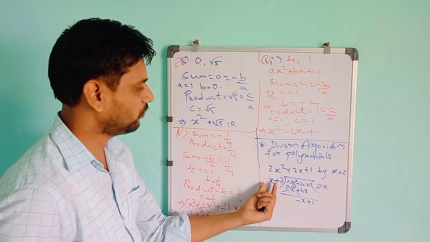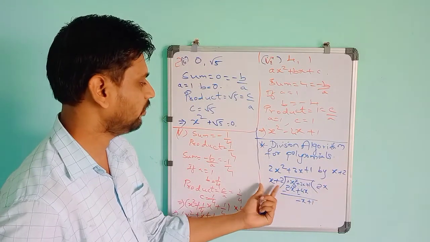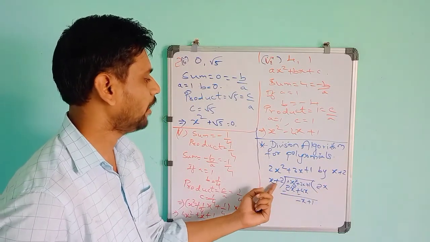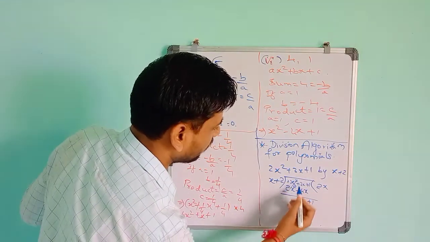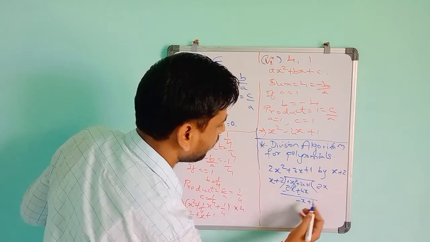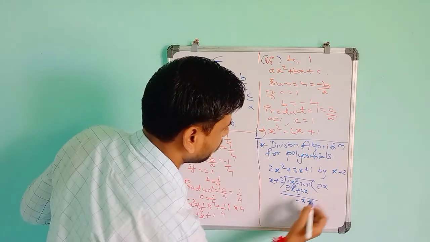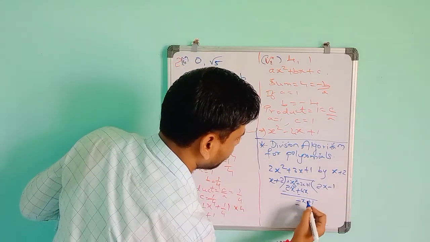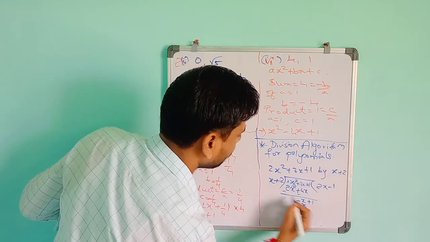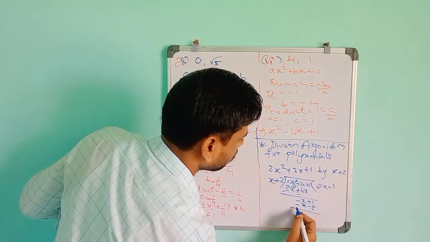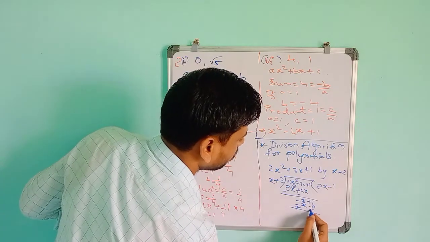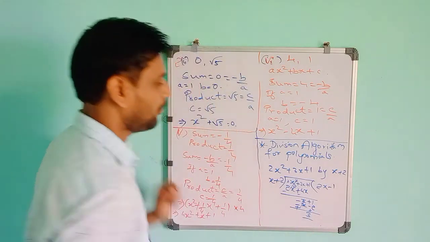So x plus 2 into 2x you have taken: x into 2x is 2x square, and 2 into 2x is 4x. Then 2x square cancels, leaving minus x plus 1. Then to get minus x, you have to multiply by minus 1. So x into minus 1 is minus x, and 2 into minus 1 is minus 2. The x terms cancel, and it will become 3. So the remainder is 3.